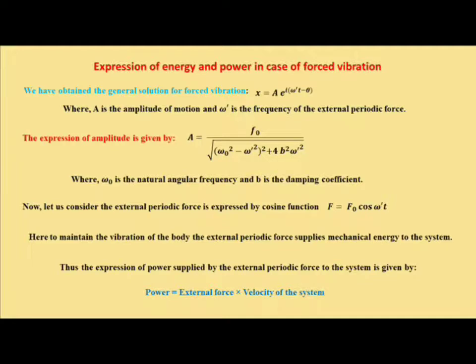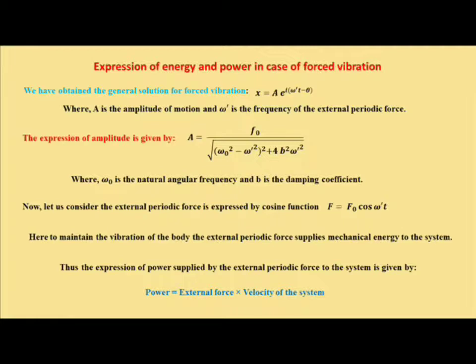Now we know that to overcome the damping force and to maintain the body in vibration, the external periodic force supplies some mechanical energy to the system, and we have to find out how much power it is delivering to the system, which is very easy. As we know, the expression of power is force into velocity.